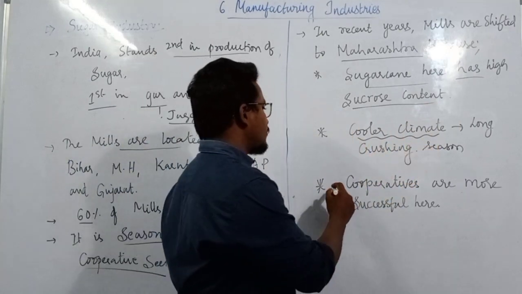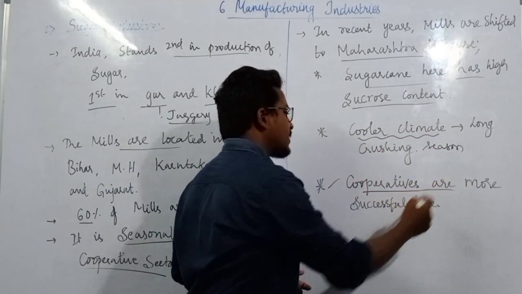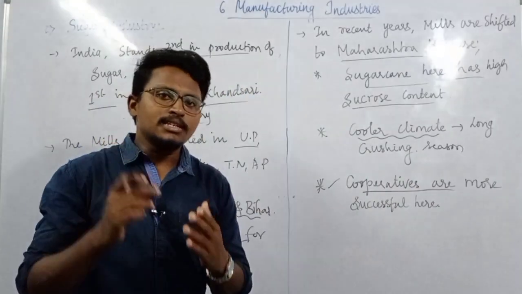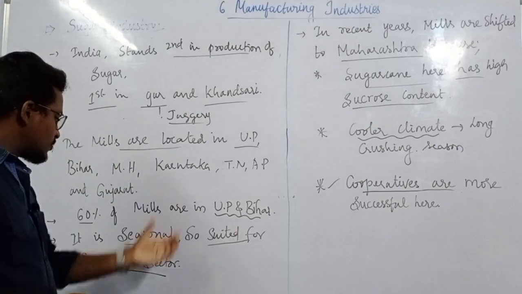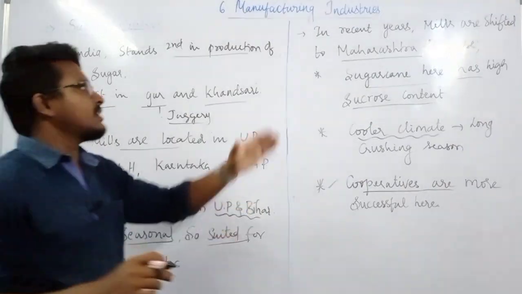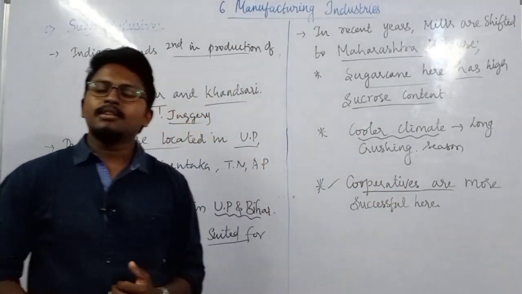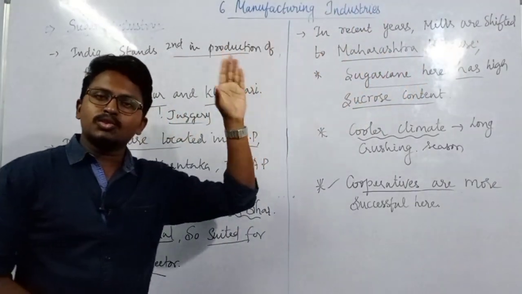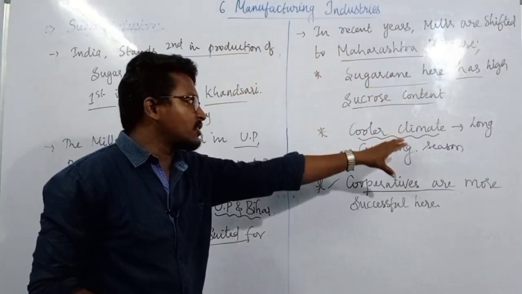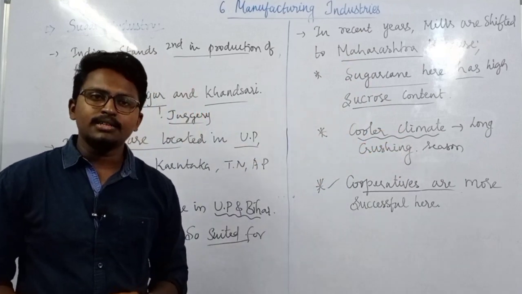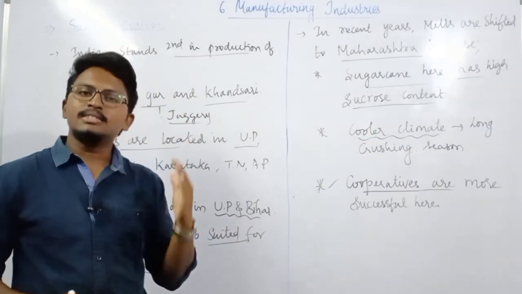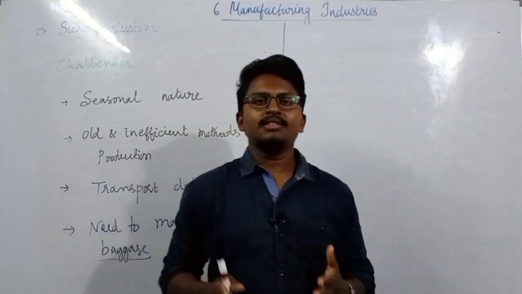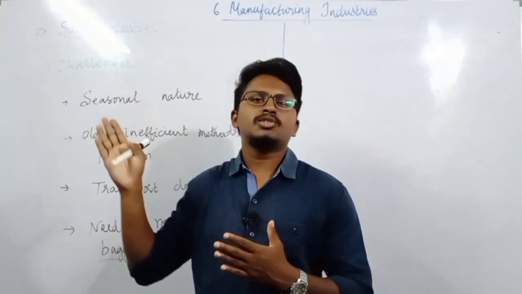And the third very important thing is that cooperatives are more successful in Maharashtra. Just now I mentioned the industry is highly suitable for the cooperative sector, and in Maharashtra cooperatives are highly successful. So that is the reason why most of the sugar industries have shifted to Maharashtra. Next we will see the challenges faced by the sugarcane industry.